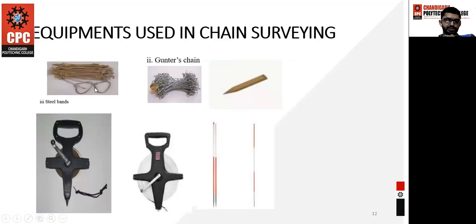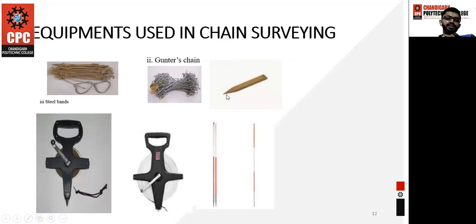Here are further types of chains that you can see. This one is Gunter's chain. Here is the tape, and this is the wooden peg. What is a peg? For marking the station, this wooden peg is used.